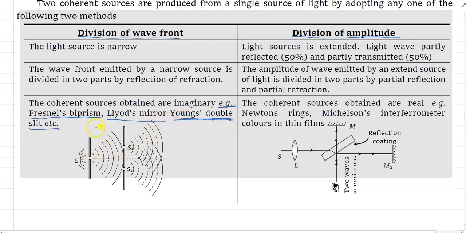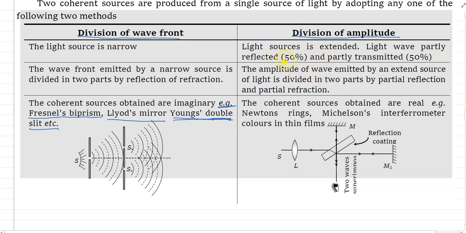In Young's double slit experiment, there is one single source, and this source is split into two closely separated sources. Another way is division of amplitude, that means intensity division, we can say.